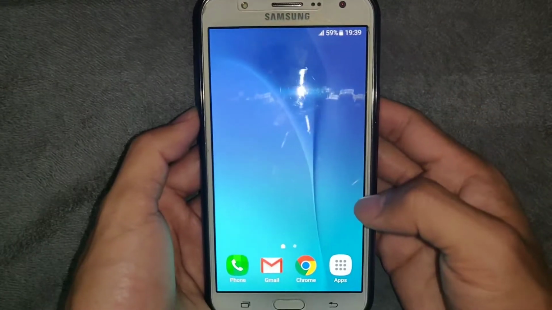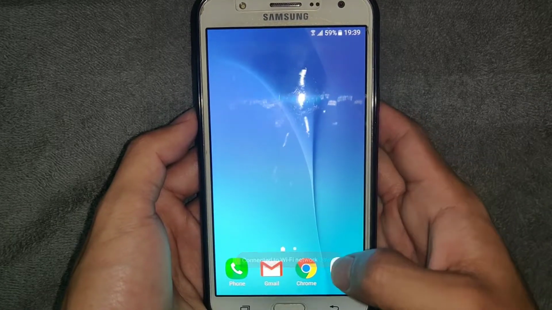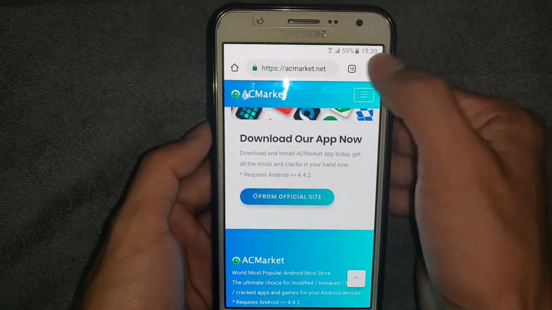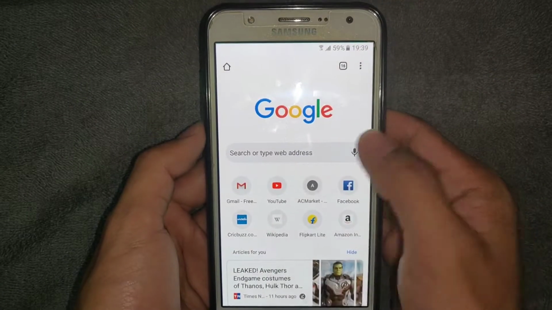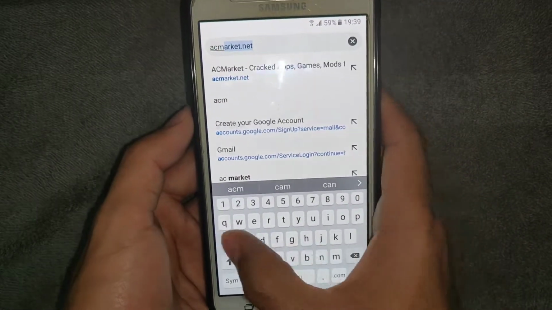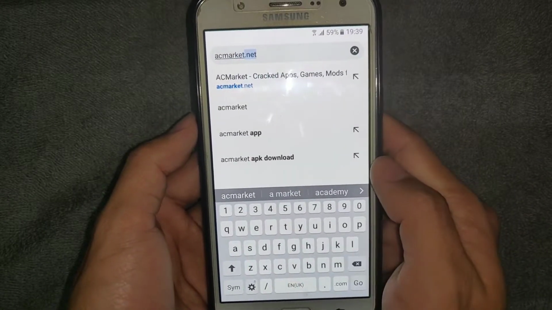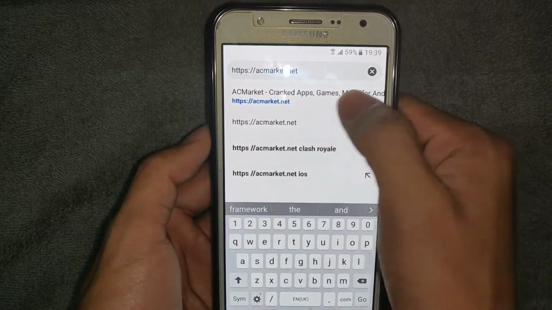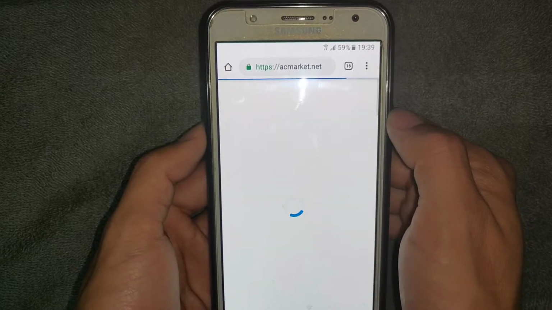So let's on our internet, let's go to Google Chrome and let's type here in search menu AC market. Yeah, here it's coming, acmarket.net.